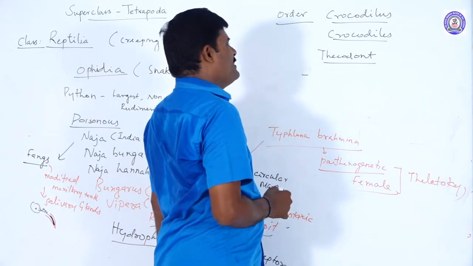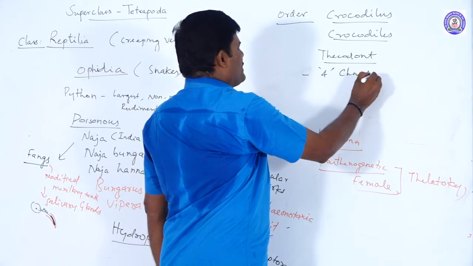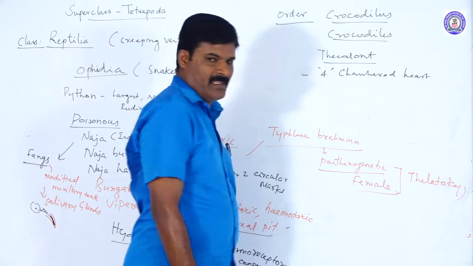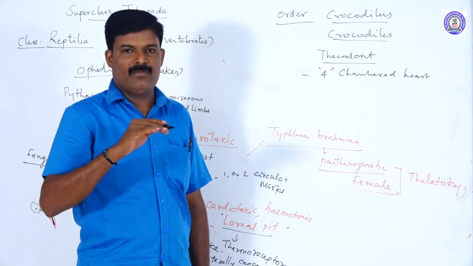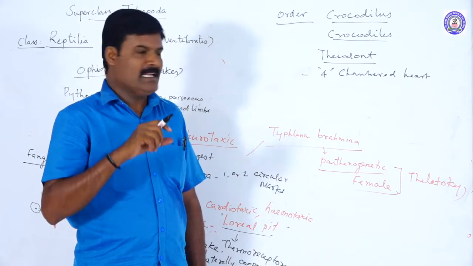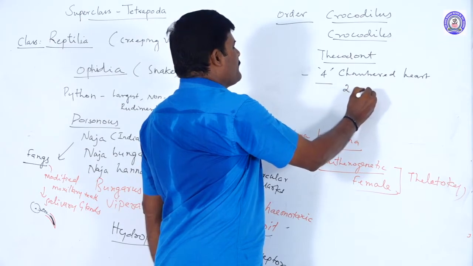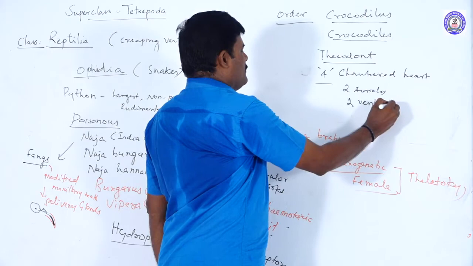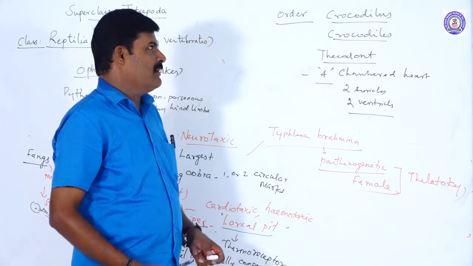What is the important feature of crocodiles? They have a four-chambered heart, with 2 auricles and 2 ventricles. The exoskeleton is well developed, made up of horny scales, and thick, dry skin is present.